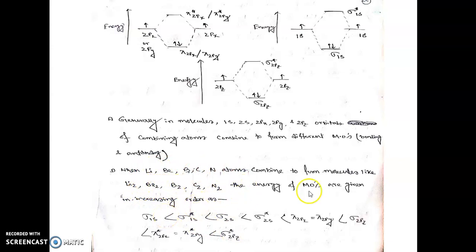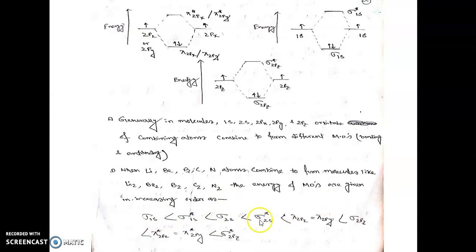Now this order of energy you must remember, so that you can fill the electrons easily in the increasing energy molecular orbitals, and so that you can easily calculate the bond order or any other important parameters for molecules.